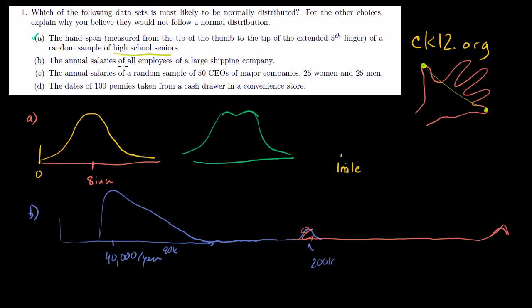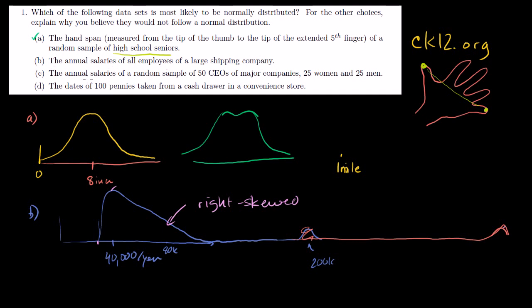unless we're, well, they're not saying, maybe in Europe, this would probably be closer to the left, but it won't be a perfect normal distribution, and you're not going to have any values below a certain threshold, below that kind of minimum wage level. So when you have a tail that goes more to the right than to the left, I would call this a right skewed distribution. And since it has two humps right here, one there and one there, we could also say it's bimodal. It depends on what kind of company this is, but that would be my guess for a lot of large shipping companies' salaries.